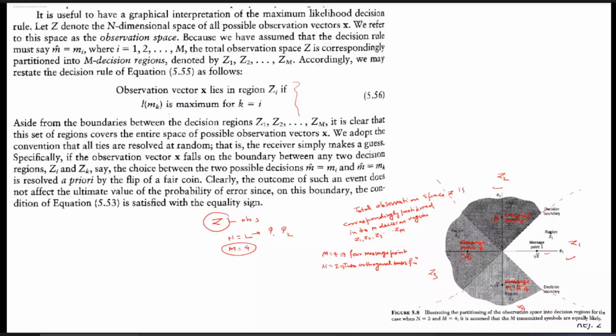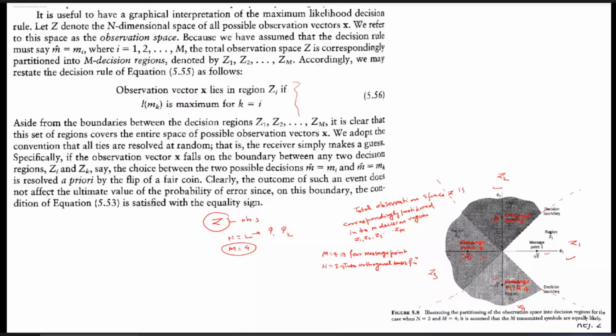And we know that the distance from here to the message point, the square of the length, is nothing but the energy. Hence, this length we can write simply as the square root of the energy. So the message point 1 is given as square root of E, minus square root of E. So this is the whole signal space representation, the situation where we take two basis functions and four message signals.